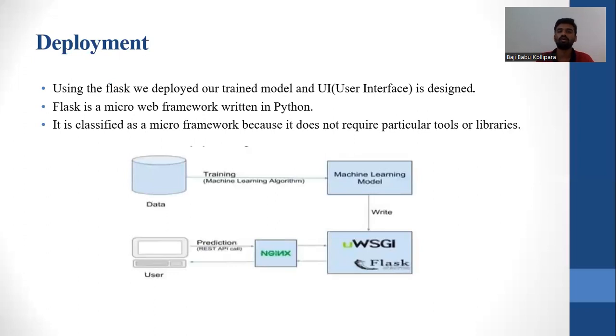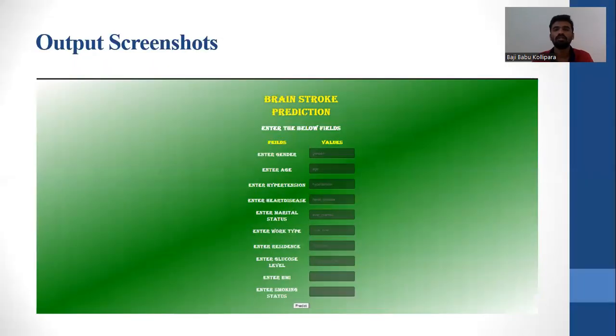Coming to the deployment, we have used the Flask framework to deploy the model. Flask is a micro web framework which is written in Python. And these are the sample outputs of the system.